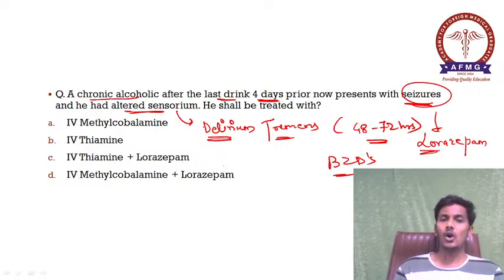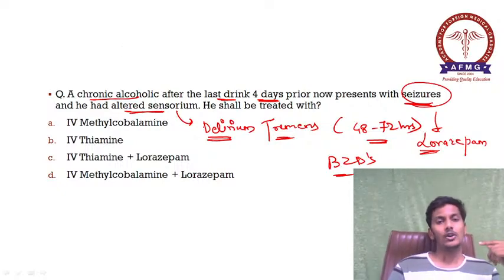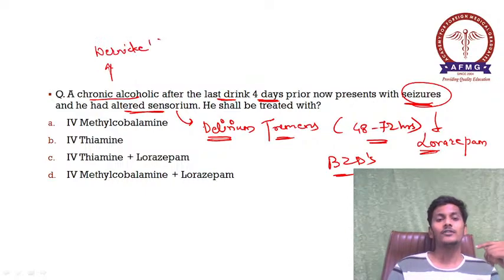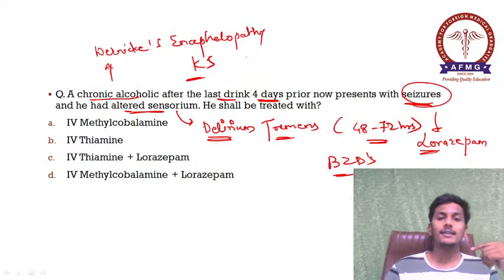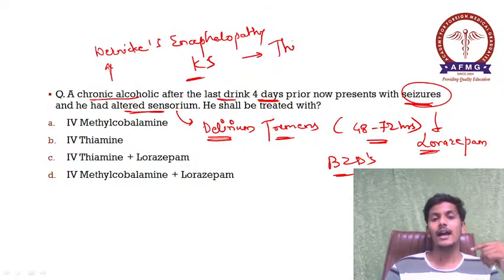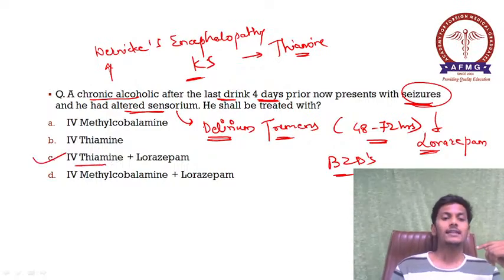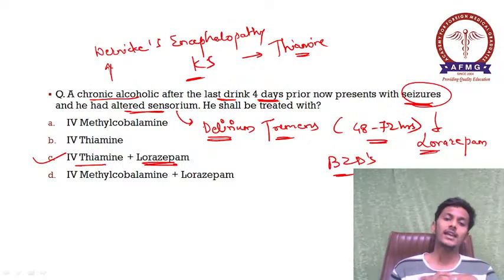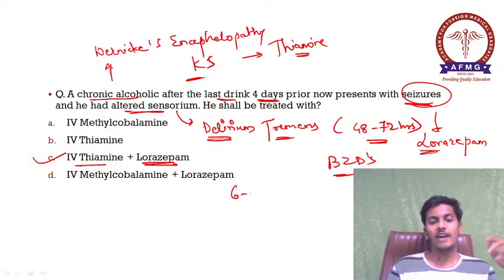Along with it, as you have already discussed with Dr. Bharti, in chronic alcoholics there can be Wernicke's encephalopathy and Korsakoff's psychosis. Please remember, in this case there is vitamin B1 deficiency, that is thiamine deficiency. Therefore it is always recommended that option C, IV thiamine plus lorazepam, is given in delirium tremens.